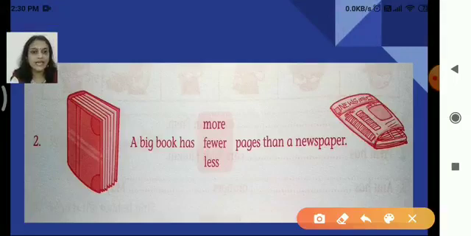So definitely it will have more pages. So what will be our answer? Pages, again we can count them. So a book has more pages than a newspaper, right? Clear? So let's move.